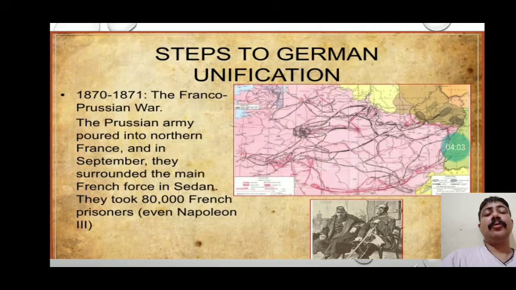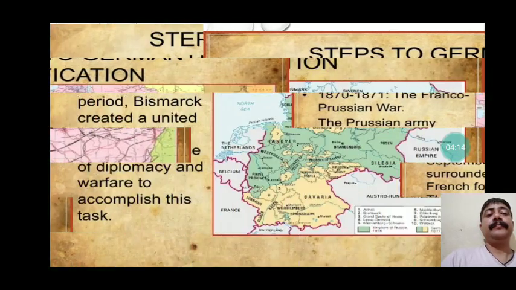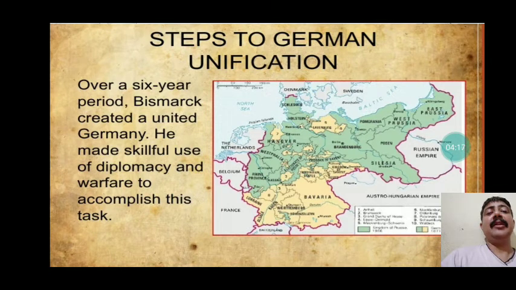So one by one we can show through the wars that Prussia was getting victories and the chances of other countries getting control over Germany were diminishing. Over a 6 year period, Bismarck created a united Germany. We need to understand that finally after one war, second war, third war, like this, wars took place over time and after a 6 year period, Bismarck finally created a unified Germany. And he made skillful use of diplomacy and warfare to accomplish this task. As we already discussed, he fought wars with France, Austria, and other countries and finally he became successful in unifying Germany.